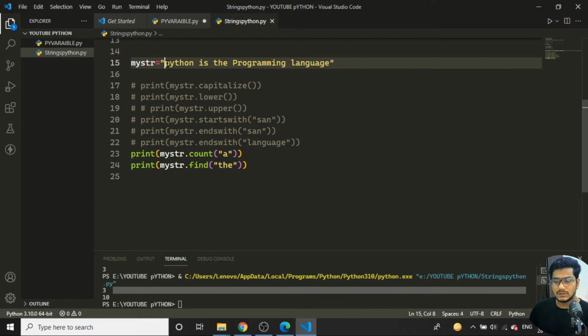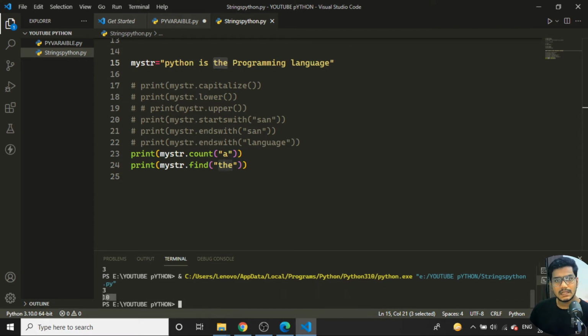You can see 0, the indexing always starts from 0. So 0, 1, 2, 3, 4, 5, 6, 7, 8, 9, 10. At the 10th position, the word is found. So it is giving me the index of the first letter of the particular word which we are searching. Okay, so this is one inbuilt method.